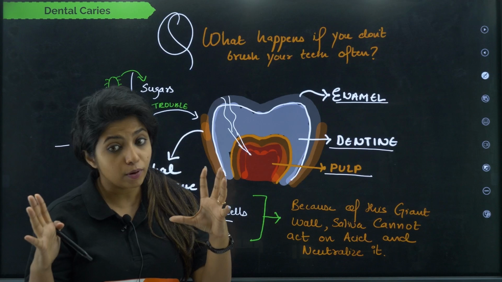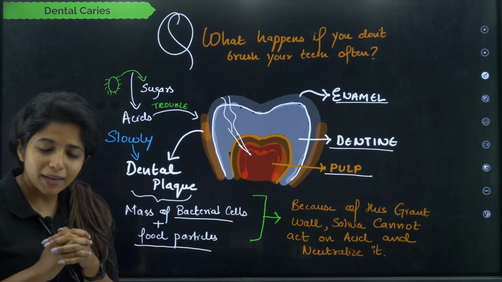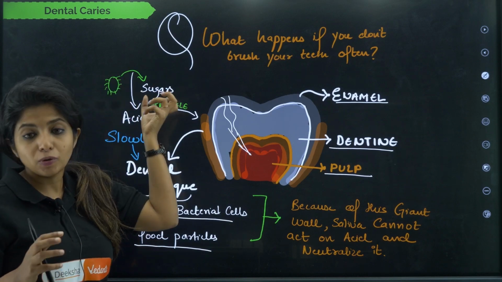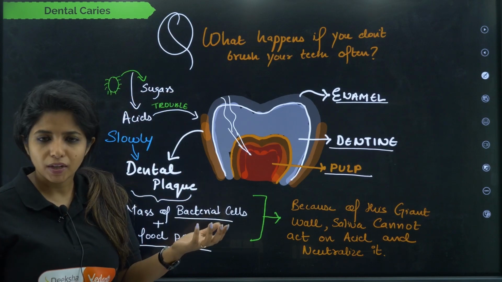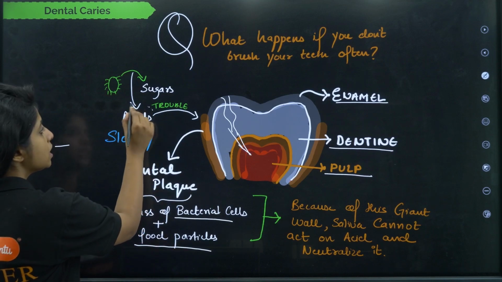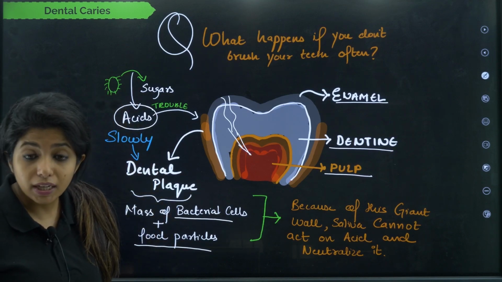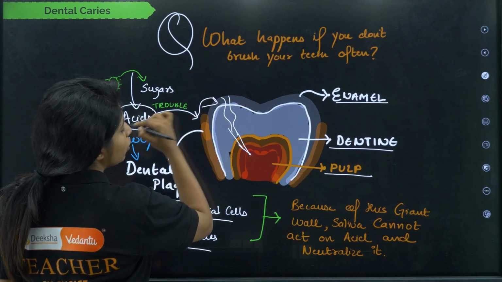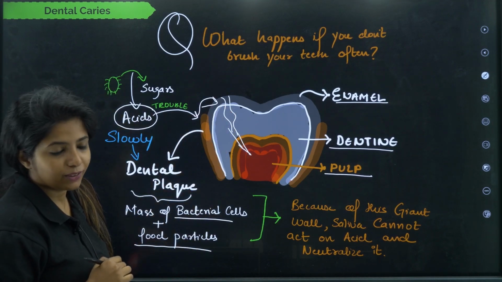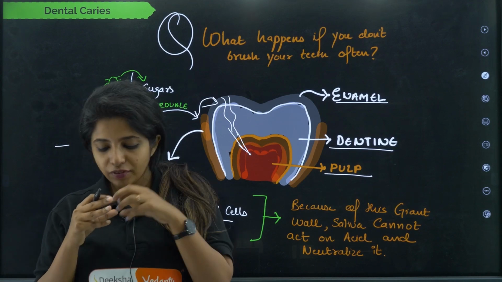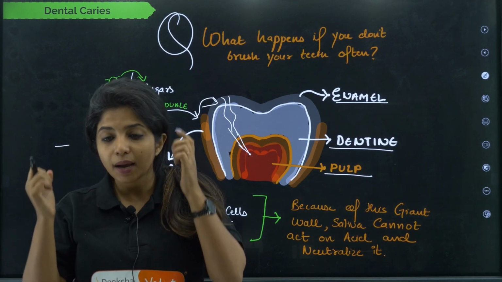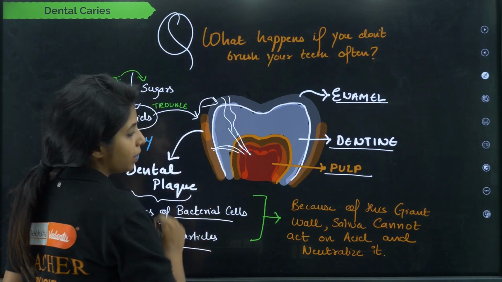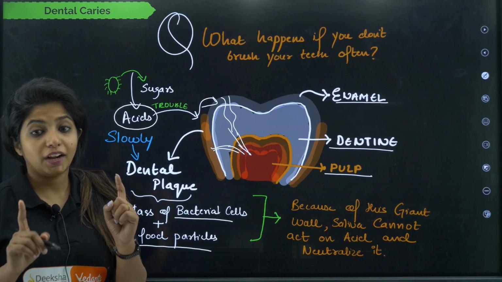But there is a problem caused by this. What is that problem? Basically, when the bacteria meets with the food, food has some sugar molecules, anything. So basically, when it acts on it, it releases certain acids, which basically is going to affect your enamel. Okay, so bacteria is there, the food is there, bacteria is feeding on the food and is releasing enzyme. This enzyme is going to act on your enamel, and slowly they are going to make a cavity towards the pulp. You get it? So this is kind of dangerous.